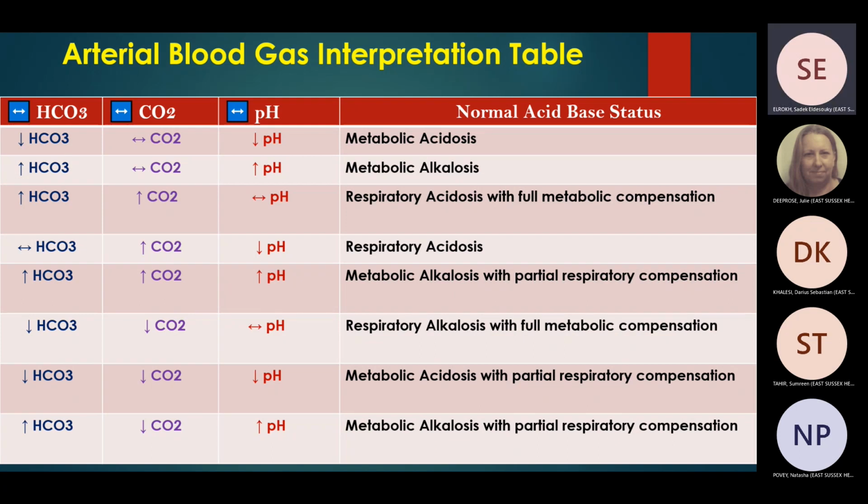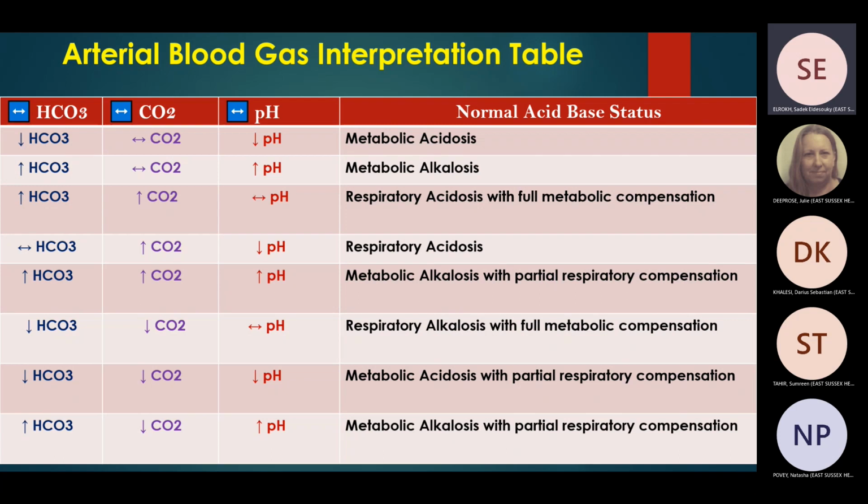Number five, pH is high, so the patient is alkalotic, right? PCO2 is high. Oh my God, PCO2 is high, so it should be acidotic then. No, PCO2 is trying to compensate because bicarb is high. This is metabolic alkalosis with partial compensation. The PCO2 is trying to be high to compensate, but it didn't compensate yet because pH is still high on the other higher side.